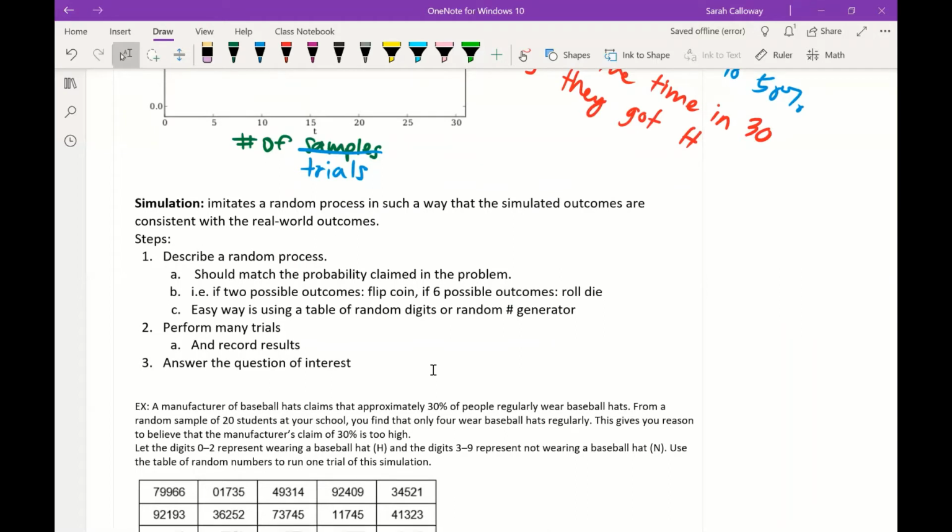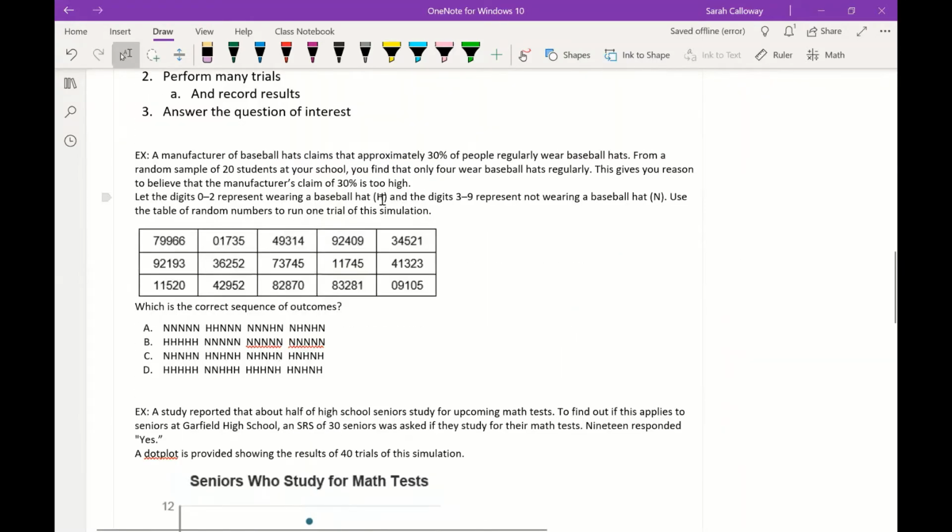So we've got 2 examples down here, maybe 3. A manufacturer of baseball hats claims that approximately 30% of people regularly wear baseball hats. From a random sample of 20 students at your school, you find that only 4 wear baseball hats regularly. This gives you reason to believe that the manufacturer's claim of 30% is too high. So let the digits 0 to 2 represent wearing a baseball hat, and the digits 3 to 9 represent not wearing a baseball hat. Use the table of random numbers to run one trial of this simulation.